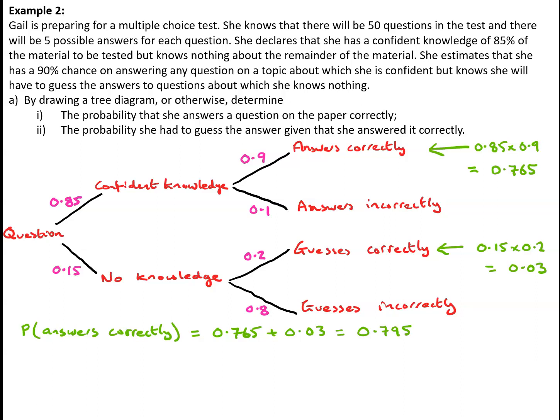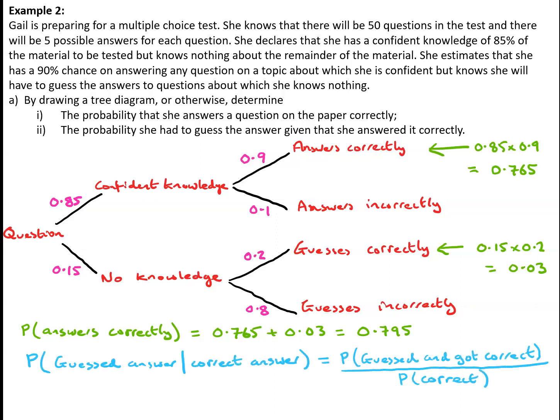For part 2, we want the probability she had to guess the answer given that she answered it correctly. So this is a conditional probability. So we're being asked for the probability that she had to guess the answer given that she got the correct answer. So that's the probability she guesses the answer and gets the correct answer divided by the probability she gets the correct answer.